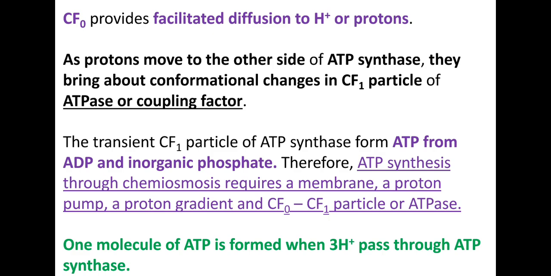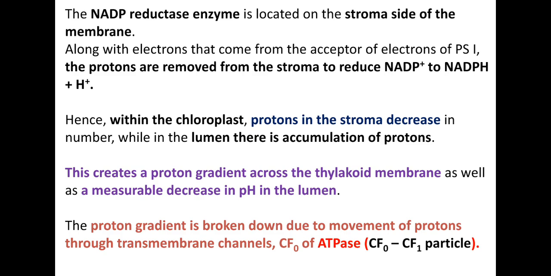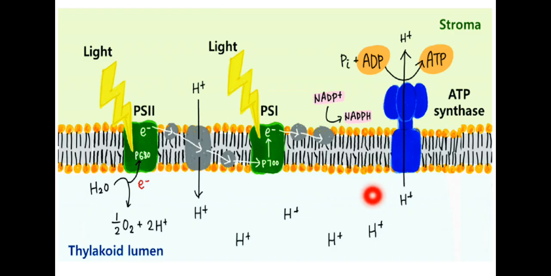Now the last part I want to discuss with you is that when one molecule of ATP is synthesized, during that time 3 protons are passing through. Remember, when 3 protons are passing through the ATP synthase enzyme, then one molecule of ATP is synthesized.